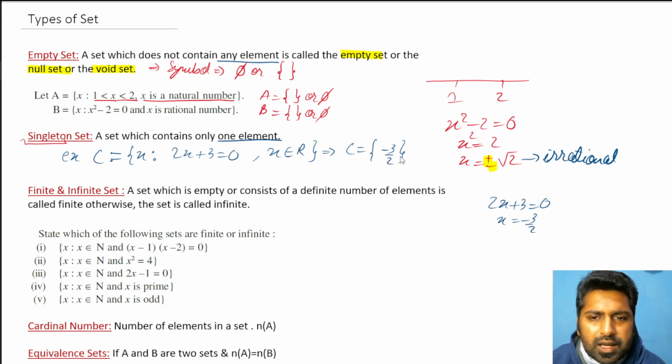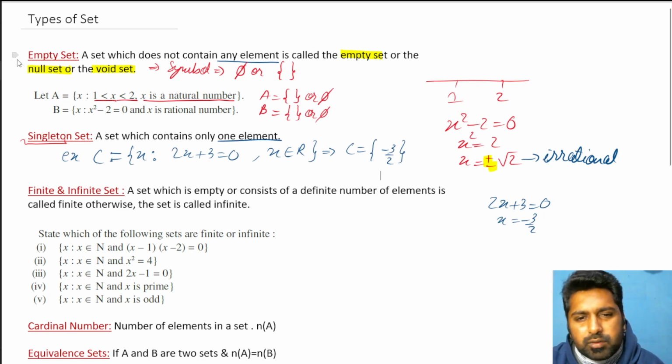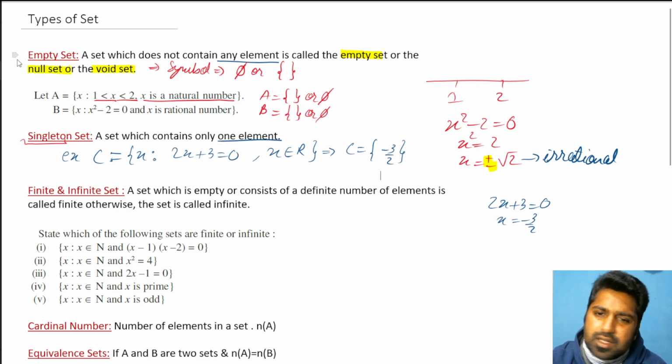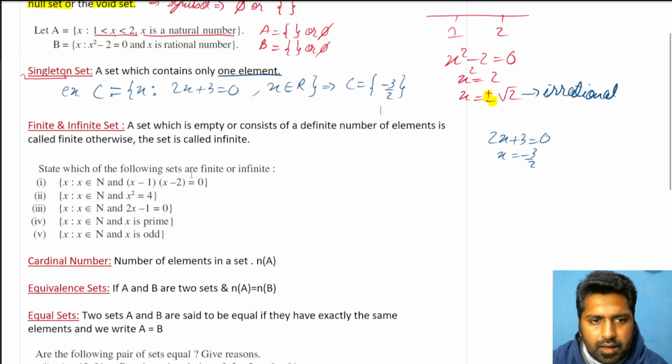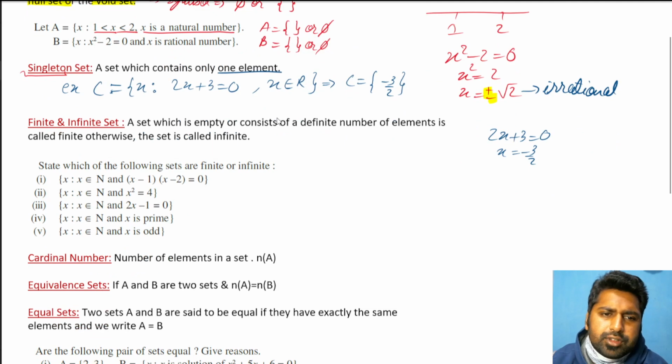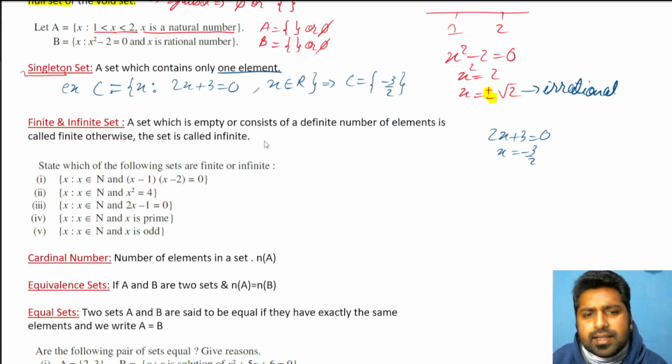So one value is there. So I can say set C is a singleton set. It's as simple as that. If there is only one element present inside a set, it's called a singleton set. In order to judge any type of set, you write it in roster form and then judge what kind of set it is.